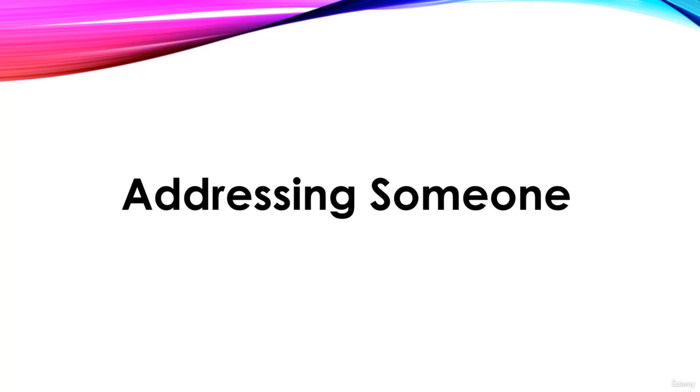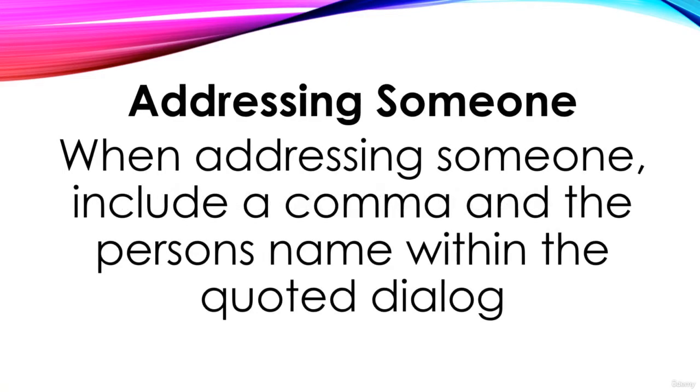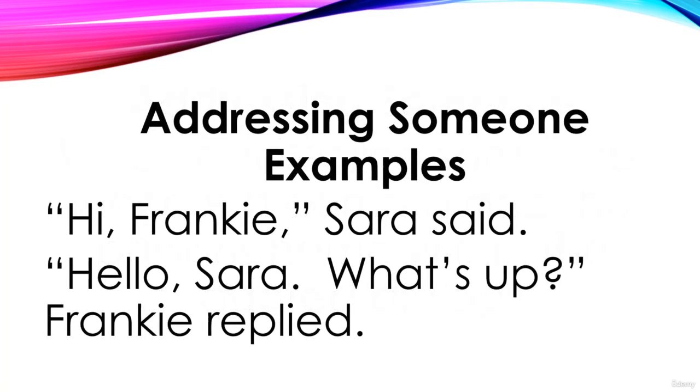Now, we want to look at addressing someone, which is something that happened in the dialogue examples we just looked at. So we're going to look at those examples again. When addressing someone, include a comma and the person's name within the quoted dialogue. Let's take a look at those first examples again. "Hi, Frankie," Sarah said. Now notice that it's hi, comma, Frankie.